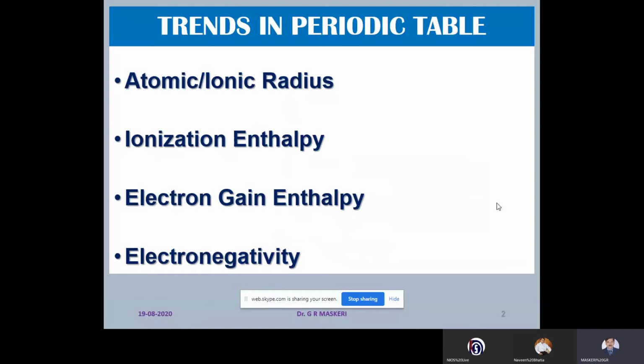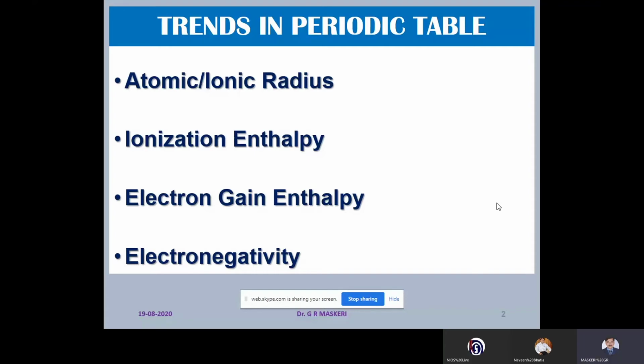Atomic radius, ionization enthalpy, electron gain enthalpy, and electronegativity. These are called atomic properties because these are the properties of single atom of the element. And how these are useful in understanding the nature of the element, let us try to see that.